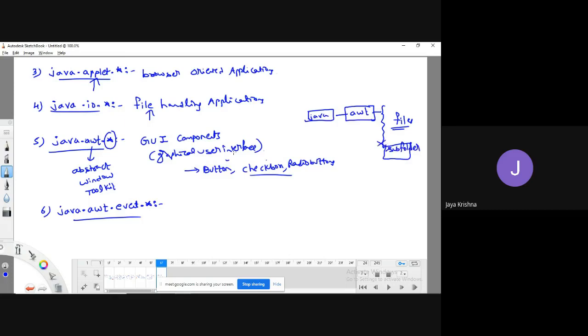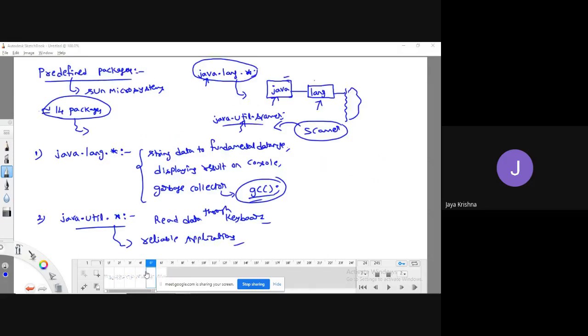It won't import subfolders. Observe, guys. Star means it is going to import all. Observe here, I will write one thing. I already explained this one: the java.util.* package. I will write it here: java.util.* package.